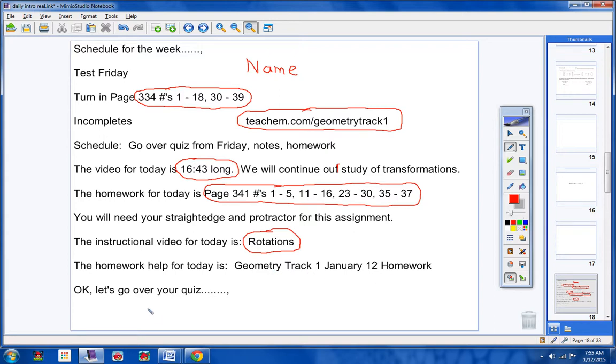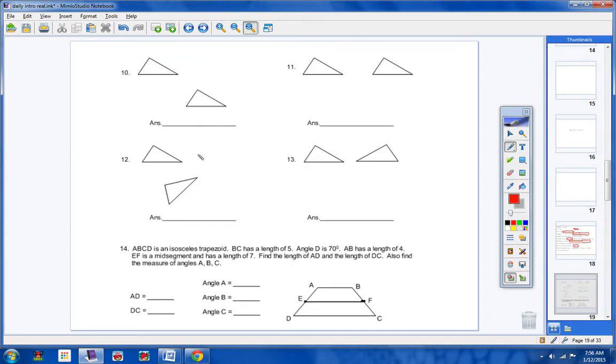Now, let's go over your quiz. Listen to me. Those that did not take the quiz are welcome to stay in the room. Number 2, I forgot to send the quizzes with Michael to school today. Totally my fault, but I still want to go over the quizzes because it's fresh on your mind, and you can look at your quizzes tomorrow. They're listed on Sycamore. Guys, look at number 10. Please pay attention. A lot of you missed these. Please listen.